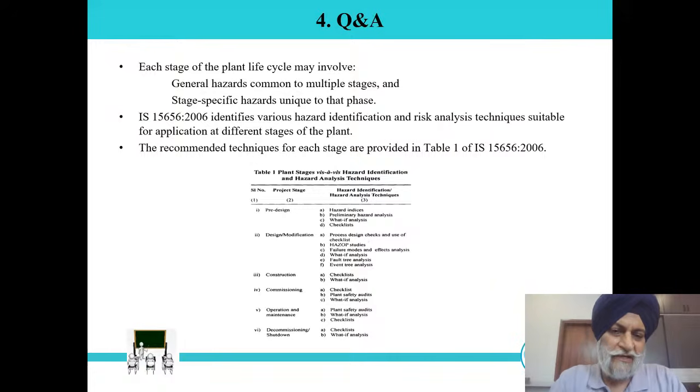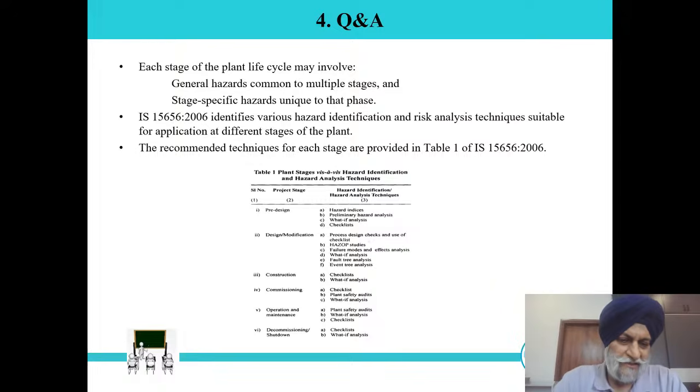So if we consider the life cycle stage pre-design first, hazard indices is one requirement identified, along with preliminary hazard analysis, what if analysis, and checklist. Normally in process industries, we follow what if analysis and checklist, or otherwise PHA, process hazard analysis, or if we want to do it in more detail, an initial HAZOP. So these are the basic requirements. In IS 15656, HAZOP is not specifically mentioned at every stage, but on a design modification, yes, it is there.